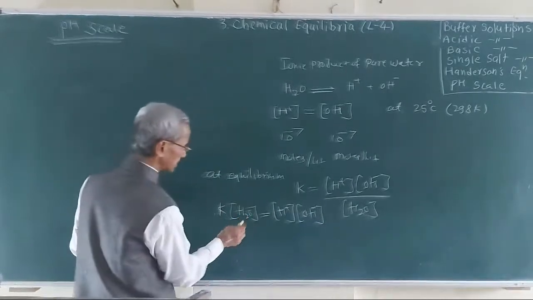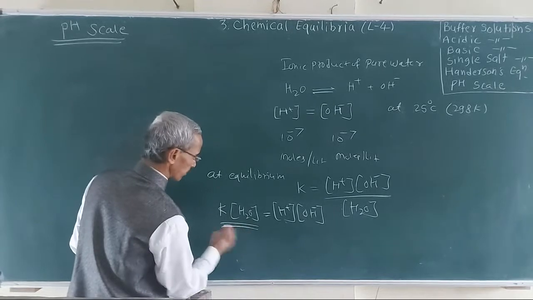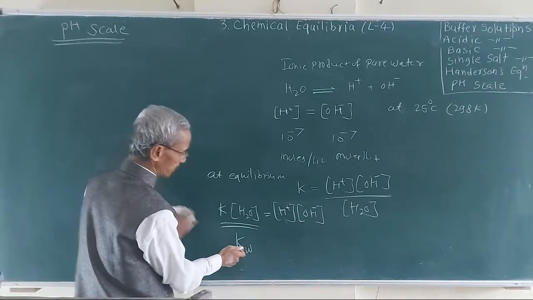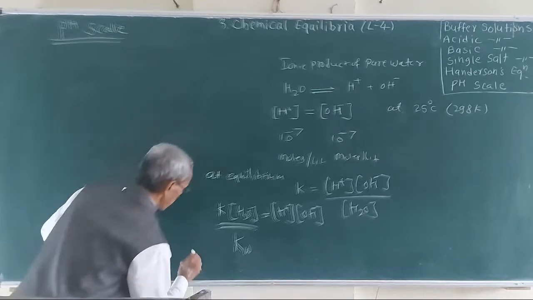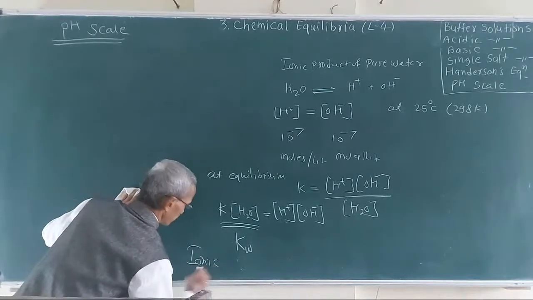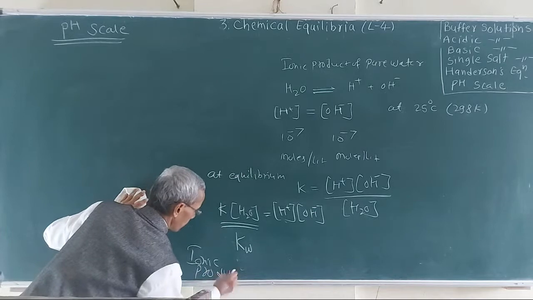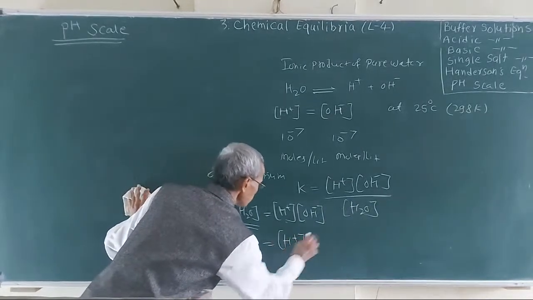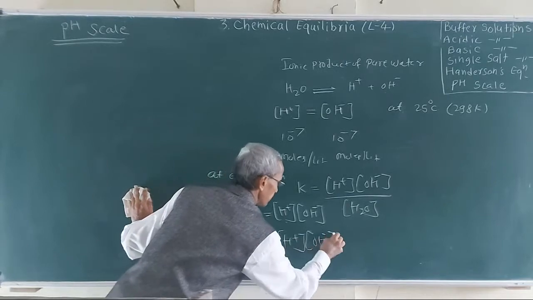Now consider the equilibrium. The equilibrium constant K is equal to the H plus and OH minus ion concentrations divided by H2O. So K into H2O is H plus ion concentration times OH minus ion concentration. H2O is constant, so it is replaced by another constant called the ionic product. Ionic product of water is equal to H plus times OH minus ion concentration.